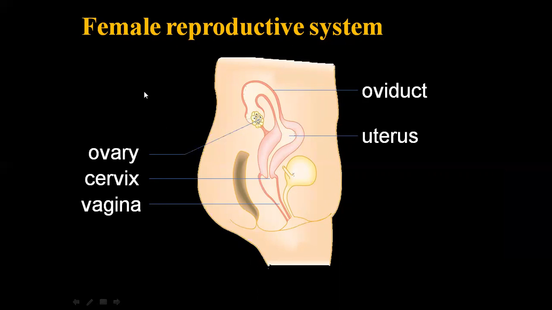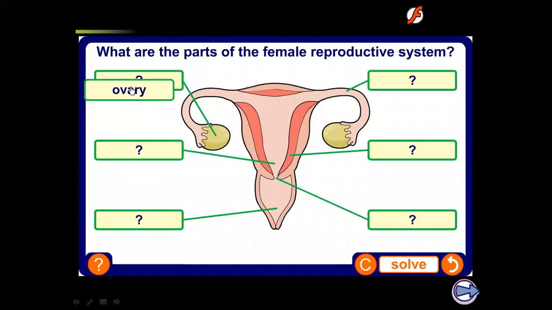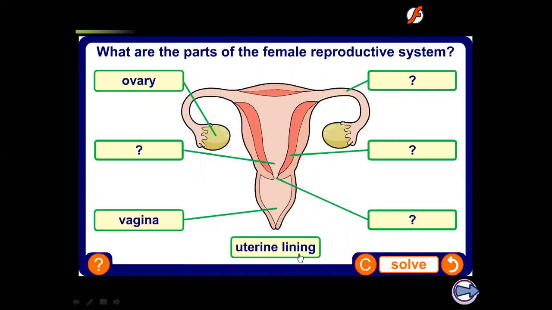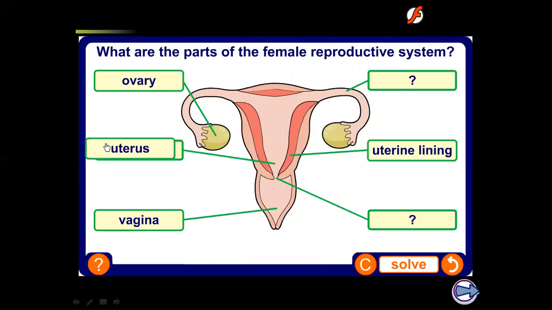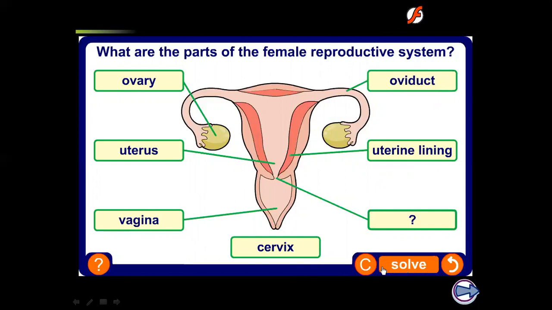Now, this is all about the female reproductive system. You can face such a question also in the exam, how to label the female reproductive system. So this part I will label as ovary. This part I will label as vagina, where sexual intercourse takes place. Uterus, lining for the implantation. Uterus and oviduct, where the process of fertilization takes place. And cervix. Okay.